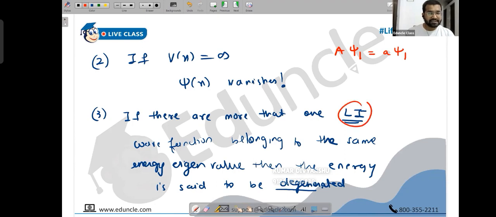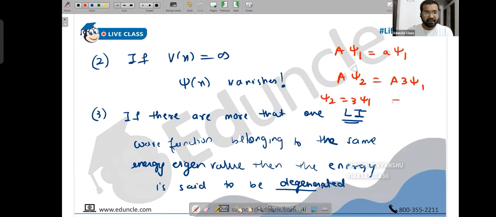Now, if there is more than one linearly independent wave function, let's say psi2, and psi1 has no relation to it. It's obvious: if psi2 had a relationship, if you said psi2 is 3 times psi1, then it's cheating. You can throw 3 outside psi1 and you will have a as a factor. So we cannot say it's linearly dependent. It should be linearly independent.